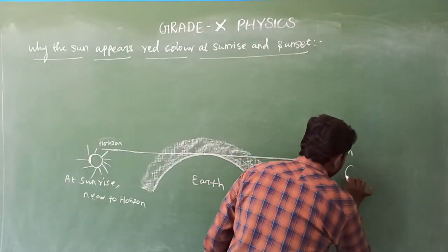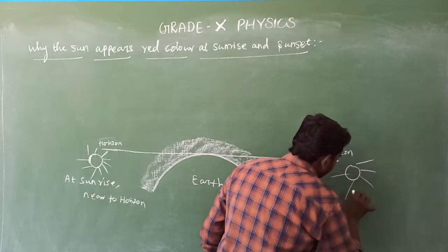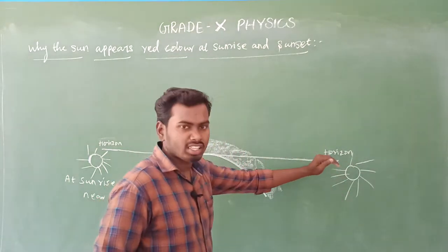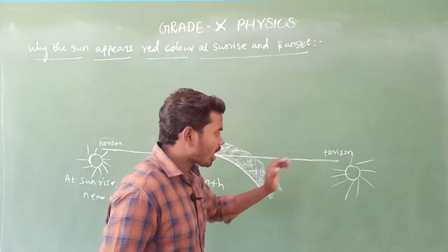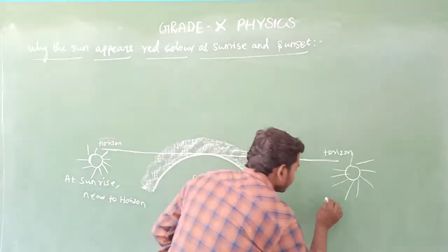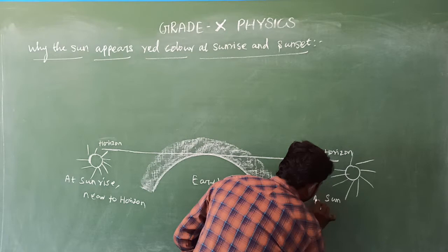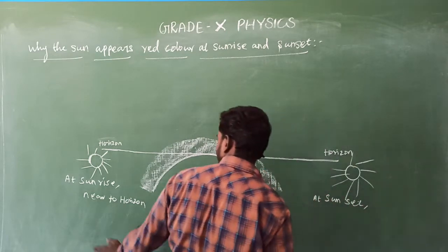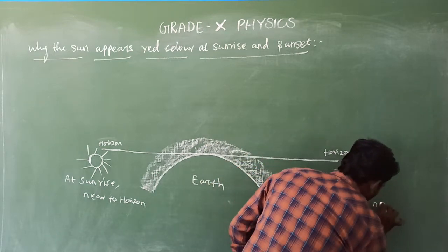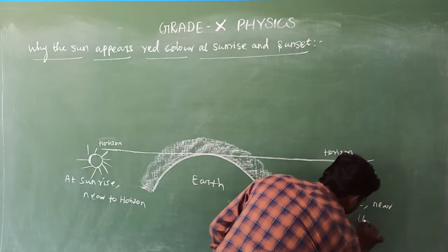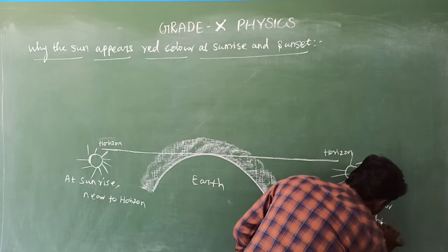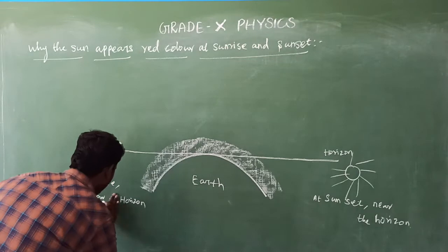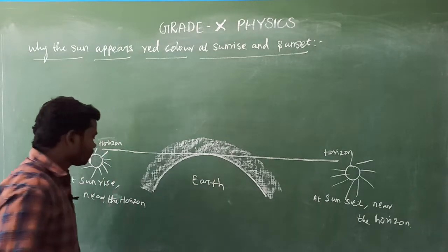Here also the sun is located very near the horizon. At sunset, also near the horizon.